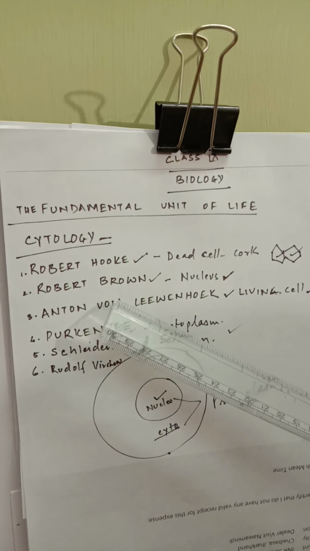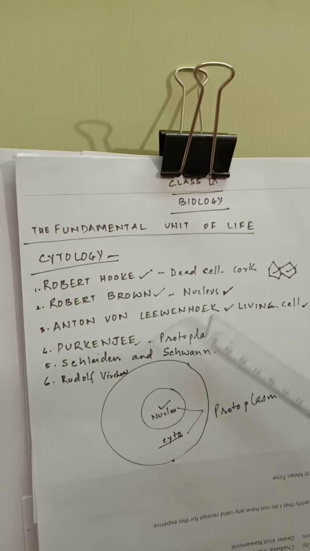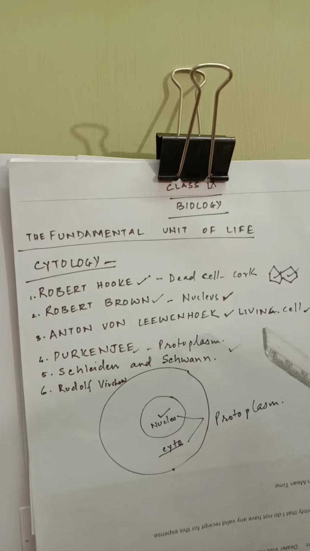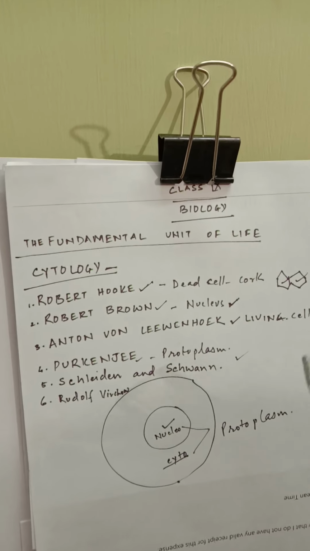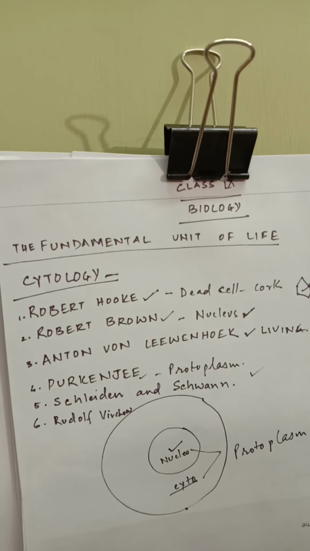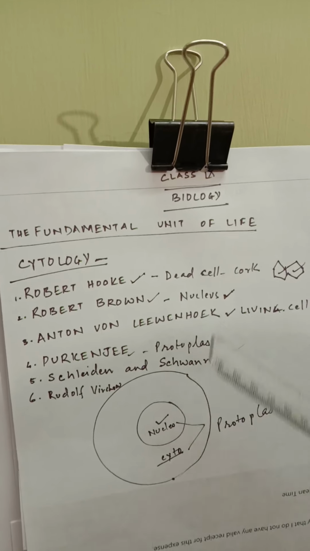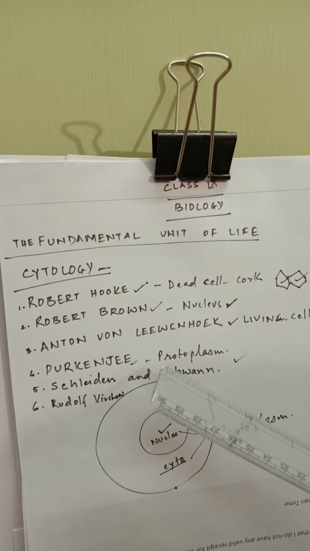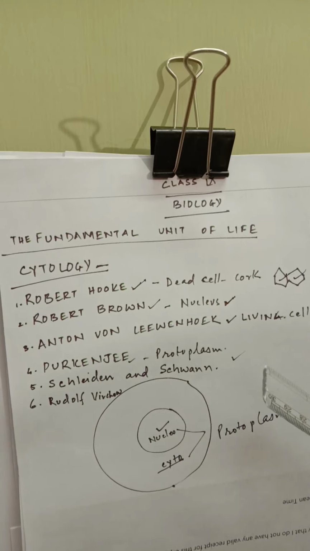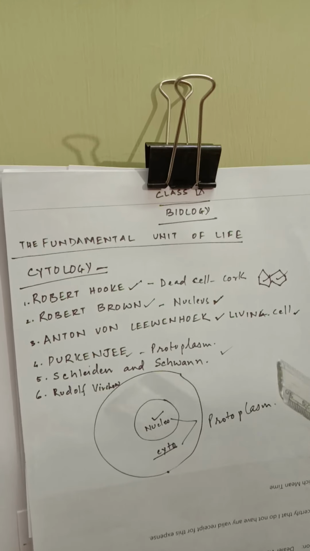Then second person in this field is Robert Brown. Robert Brown gave us the idea of nucleus. As you know, nucleus is the controlling center of the cell. See children, like we say brain is the controlling center of our body, for a cell also the controlling center is nucleus. Third in number is Anton von Leeuwenhoek. This scientist gave us the idea of a living cell for the first time.